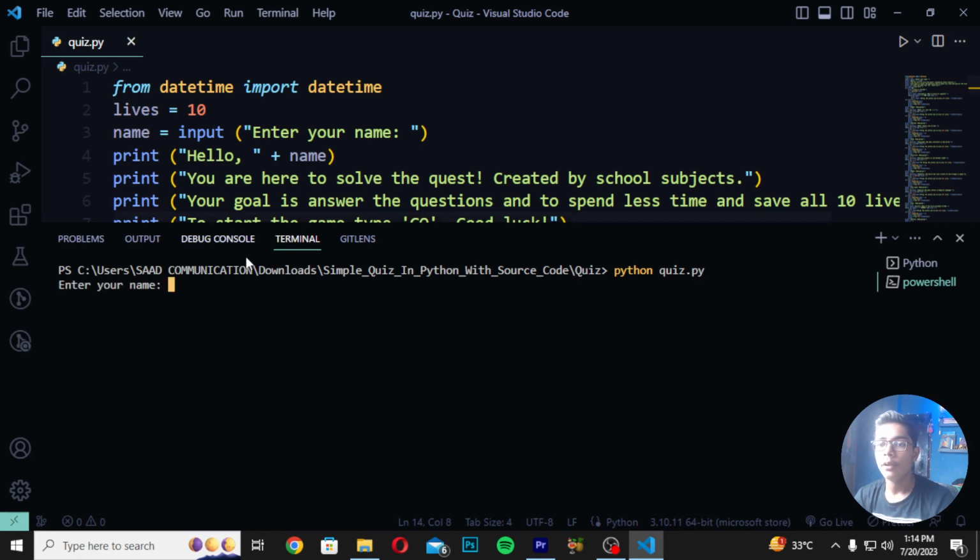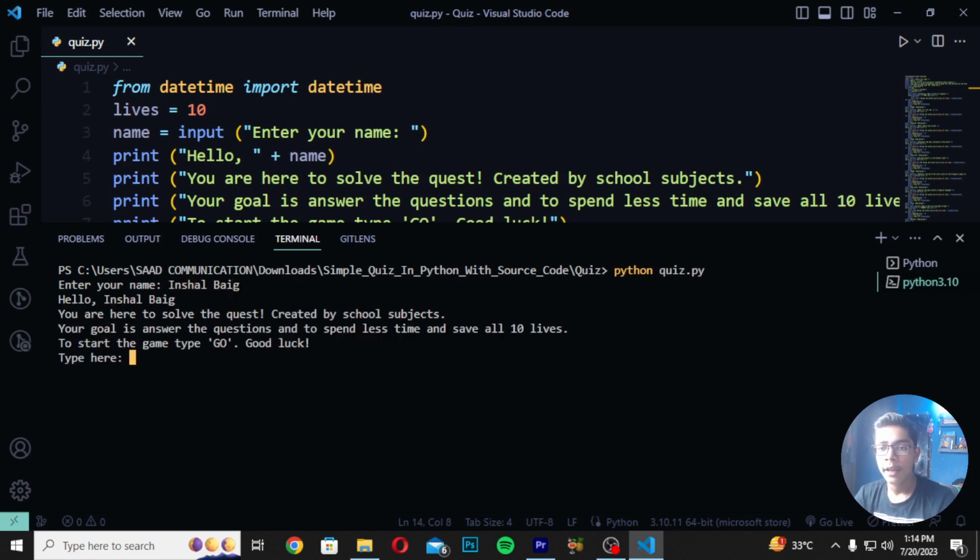Press enter. You can see now when I written here python quiz.py, our quiz game is running and it is saying enter your name. So I will be entering my name like this, Shalvik. Now it is saying hello Shalvik, you are here to solve the quiz created by school subject. Your goal is to answer the questions, spend less time and save all 10 lives. So you have 10 lives in this quiz game and you have to save all 10 lives to win this quiz game here.